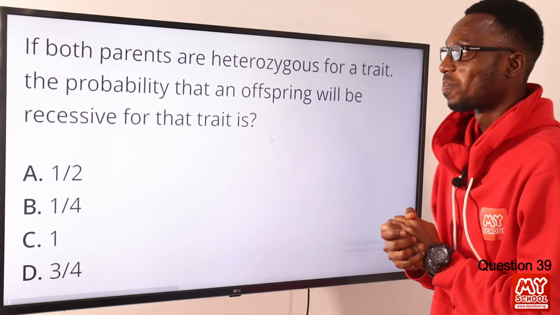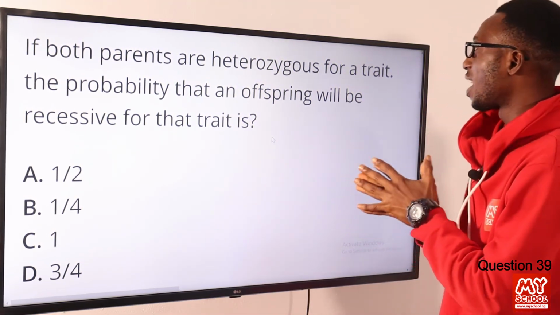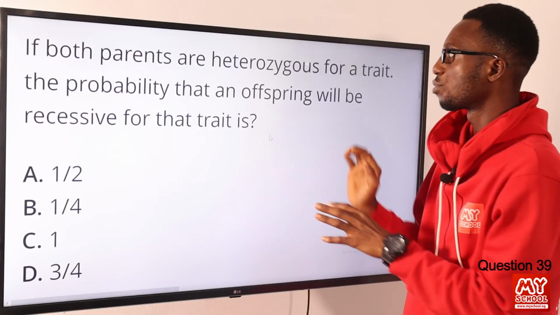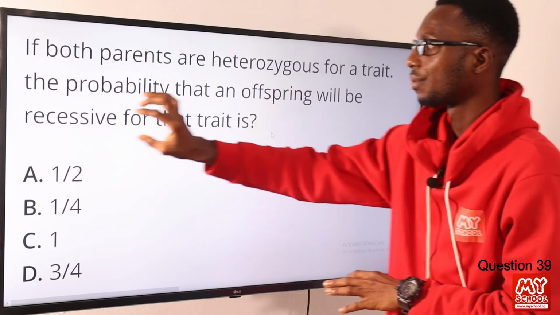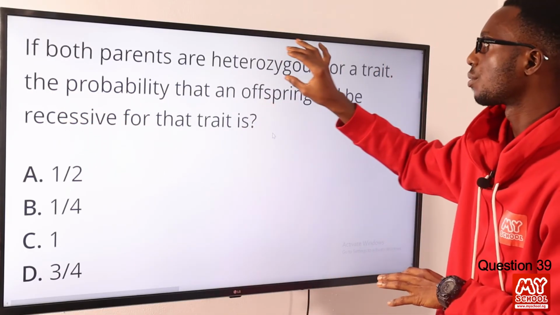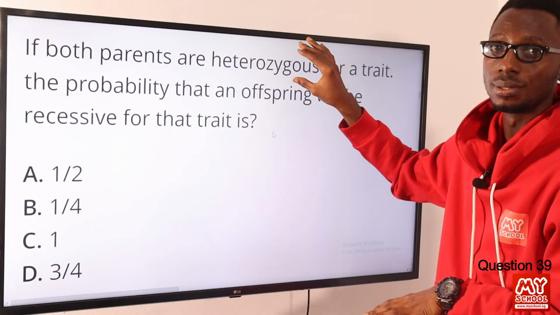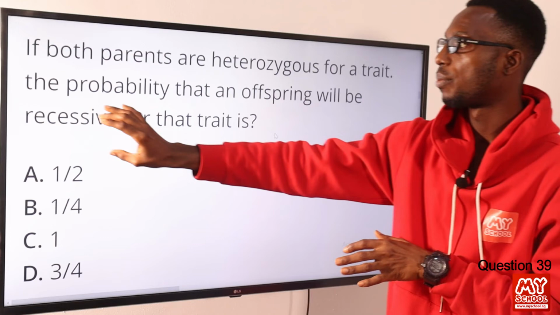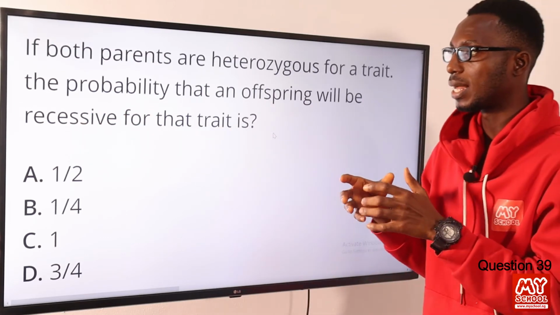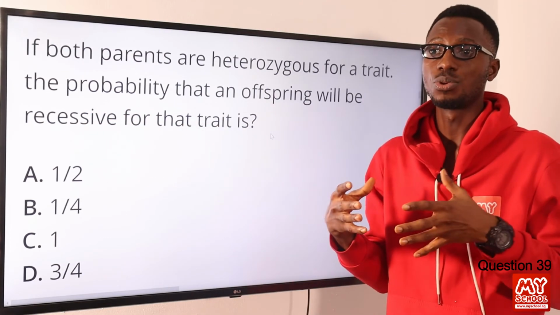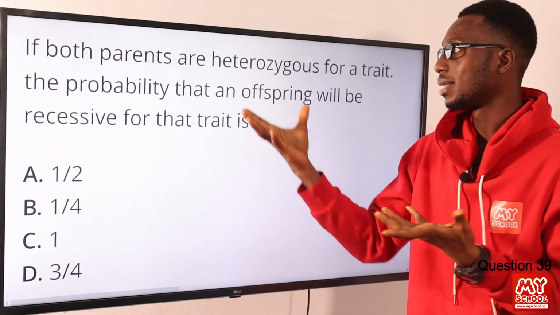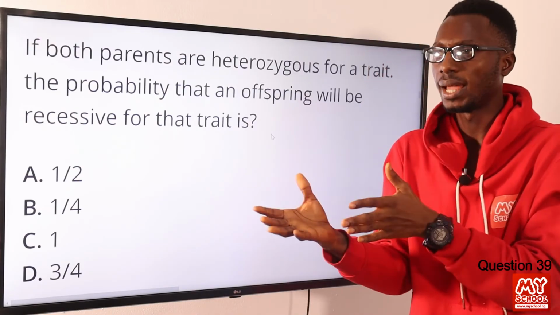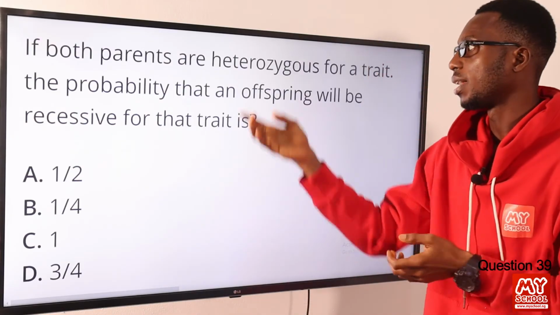Question 39. If both parents are heterozygous for a trait, the probability that an offspring will be recessive for that trait is what? Look at the keywords here: heterozygous, recessive. Heterozygous, we're talking about two different alleles for a particular gene. Recessive tells you that this particular gene will not show up in a heterozygote formation for physical expression. It will be there, but it will not express itself in a heterozygote setting.